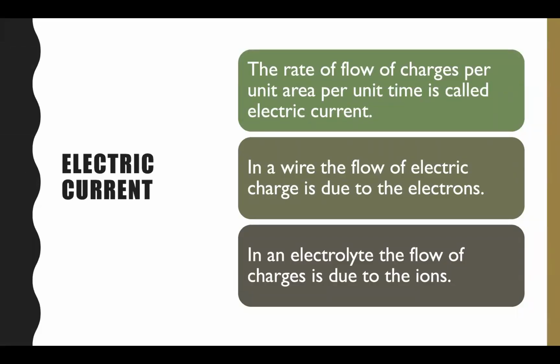So electricity can be defined as the rate of flow of charges per unit area per unit time, that is called as the electric current, or you can simply say the flow of charge. Okay, so in a wire, the flow of electric charge is due to the electrons, whereas in an electrolyte, the flow of charge is due to the ions.